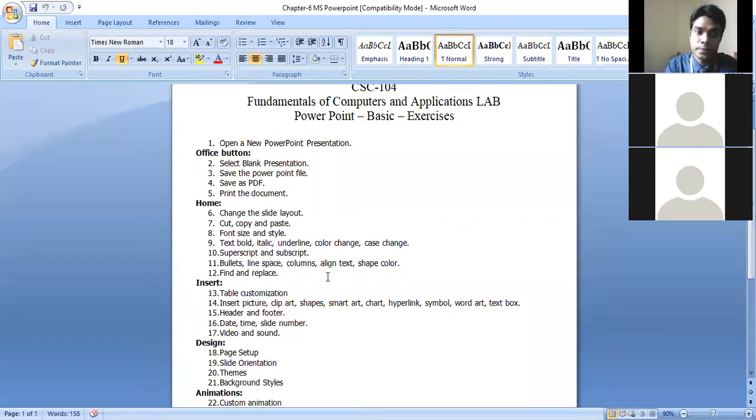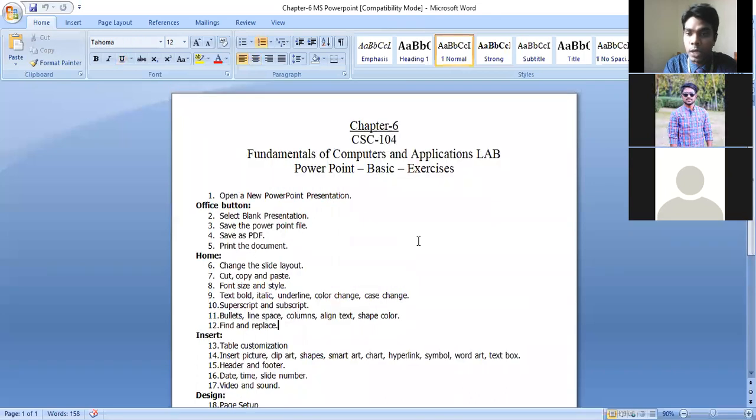Okay. Can you see this Word document now on Microsoft Office PowerPoint? Yes, sir. Sir, is this exercise in the slides that you are sharing with us?